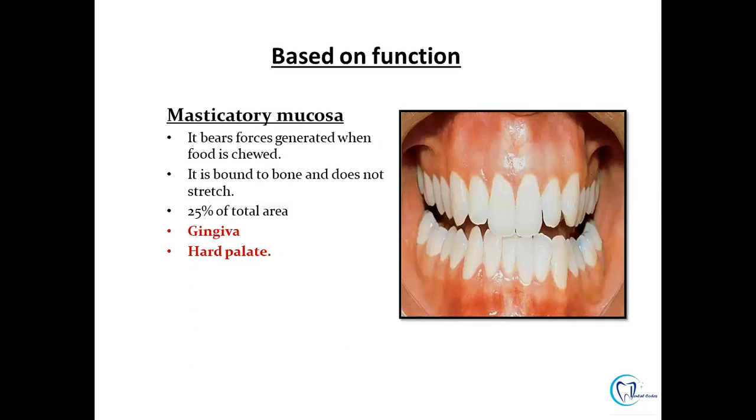When we talk about function, about 25% of the oral cavity is lined by the masticatory mucosa. This mucosa is hard and resilient, and it is bound directly to the bone with the help of mucoperiosteum. Either there is no submucosa in between, or it is very minimal, and it does not stretch. It is seen in the gingiva and hard palate.